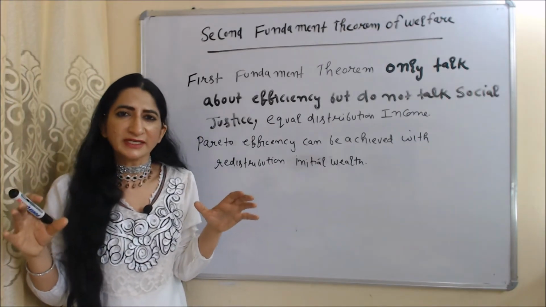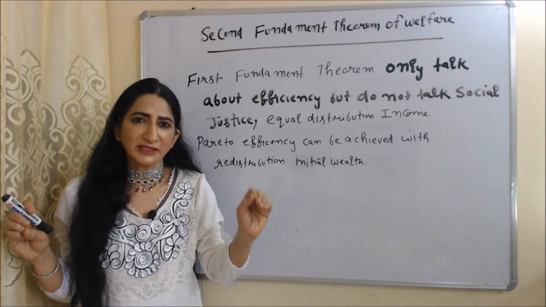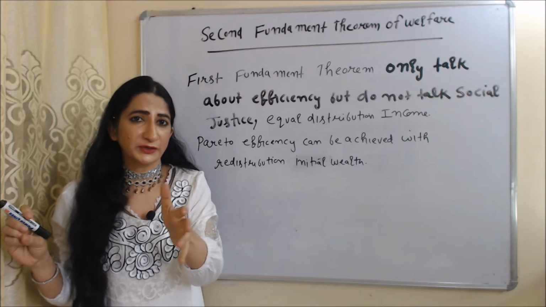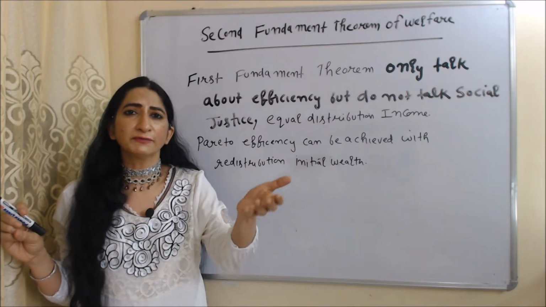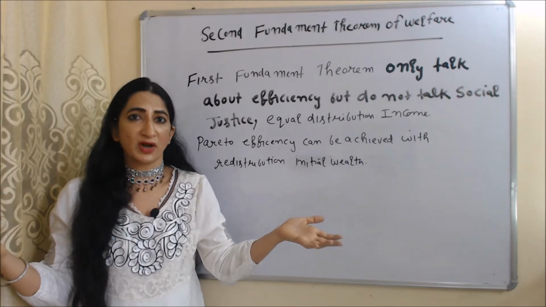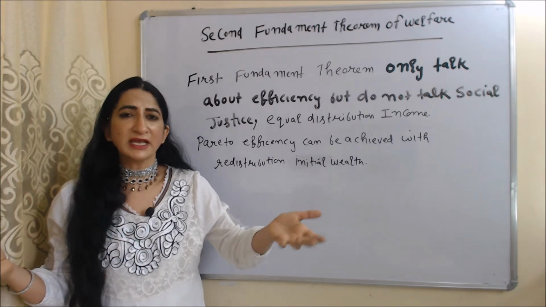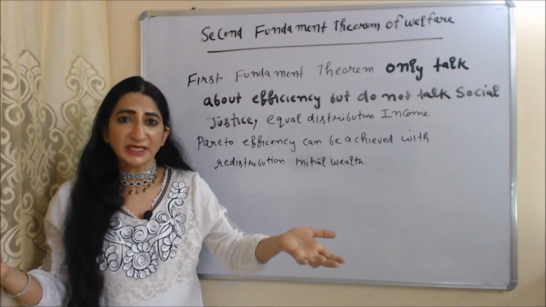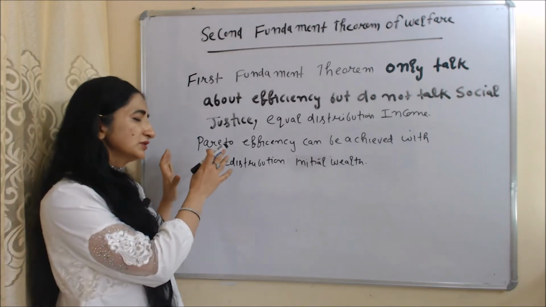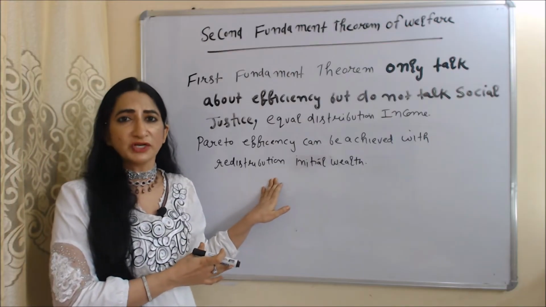Now we are going to talk about second fundamental theorem of welfare. As we know, first fundamental theorem only talk about Pareto optimality, only talk about Pareto efficiency, but don't talk about fairness, social justice, equity, equal distribution of income, etc. But second fundamental theorem talk about both Pareto efficiency as well as social justice, equity, equal distribution of income, fairness, etc. According to this theorem, Pareto optimality can be achieved with the redistribution of initial wealth.